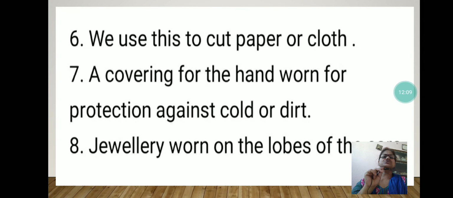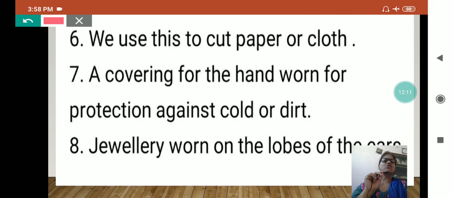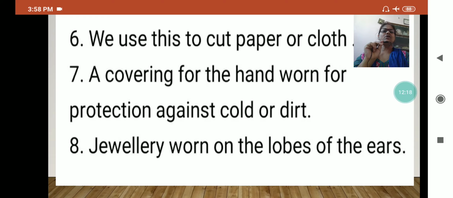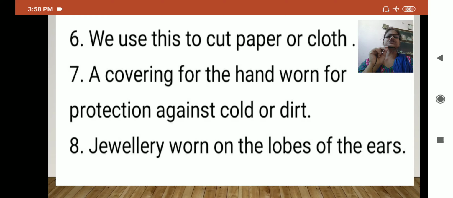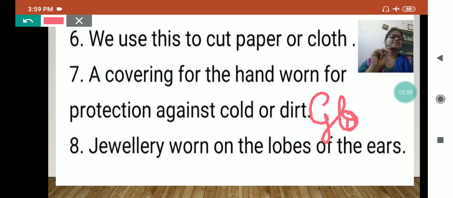Now see, we use this to cut paper or cloth, and you have already studied scissors. A covering of hand worn for protection from cold and dirt, and right now we are using it for protection from the virus also. And what is it? Gloves, isn't it? Jewelry worn on the lobes of the ears, and we have already done it: earrings.